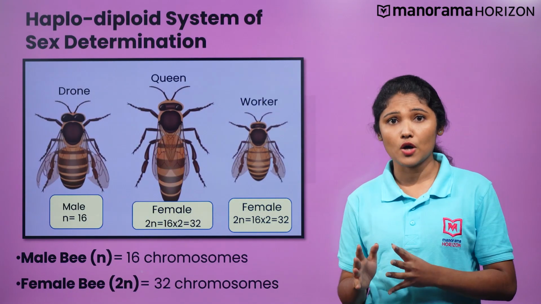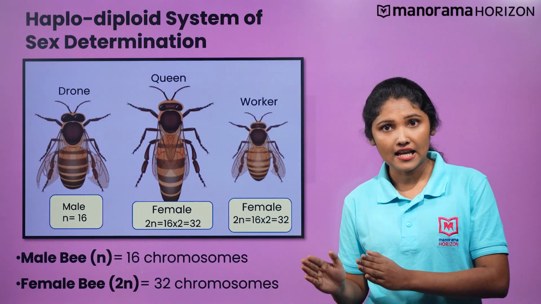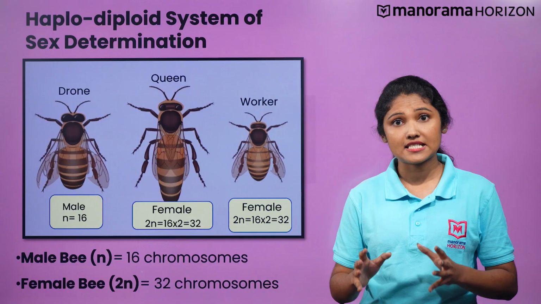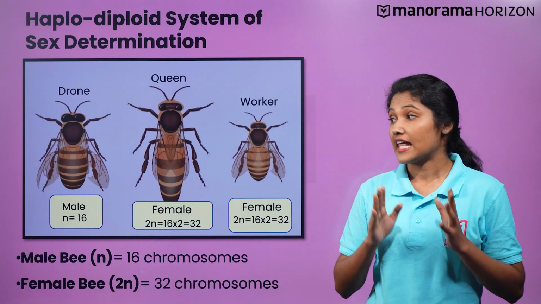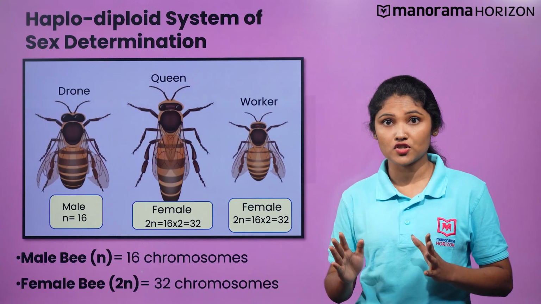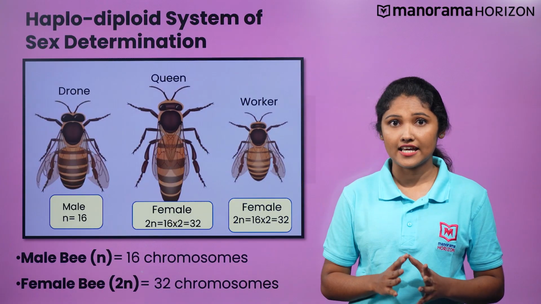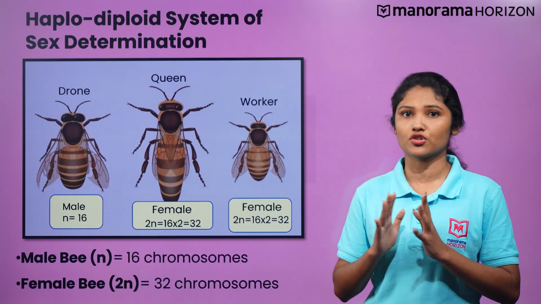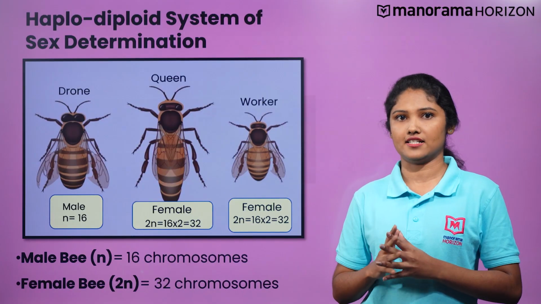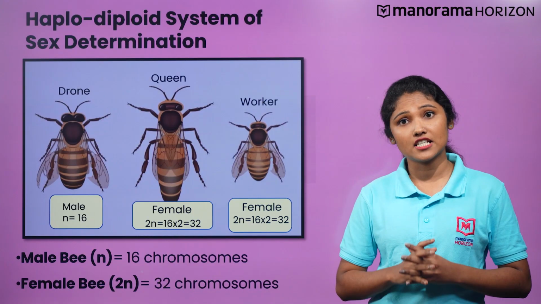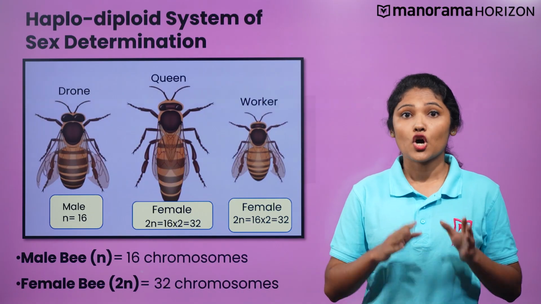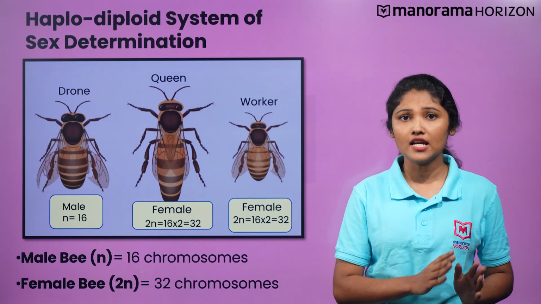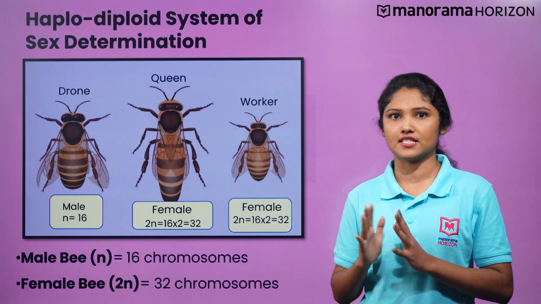The number of chromosomes present in male and female honeybees is different. This means males are haploid, they have 16 chromosomes only. On the other hand, the female bees are diploid and have 32 chromosomes in each of their cells. The sex determination mechanism in which one sex is haploid and the other is diploid is called the haplodiploid system.